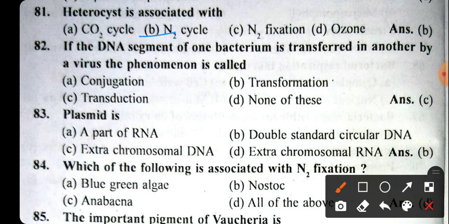Next question: if a DNA segment of one bacterium is transferred to another by a virus, the phenomenon is called transduction. Plasmid is a double-stranded circular DNA, that is deoxyribonucleic acid.